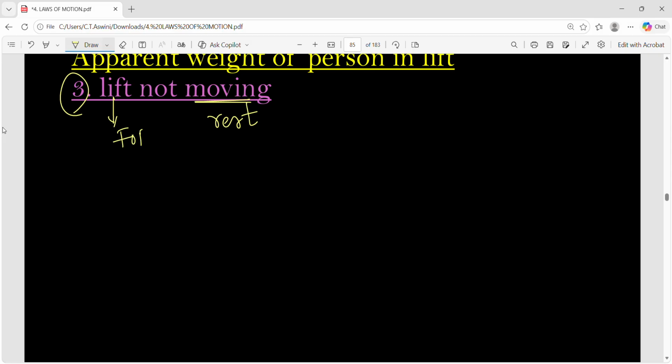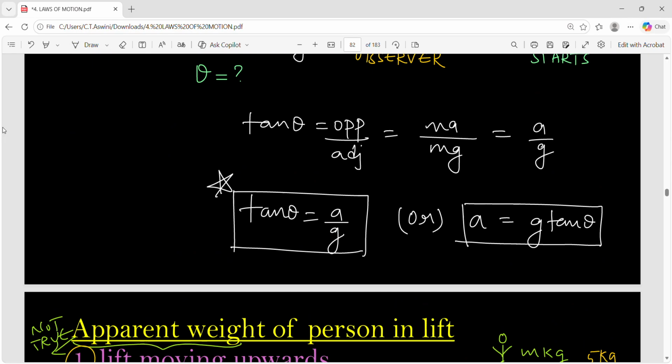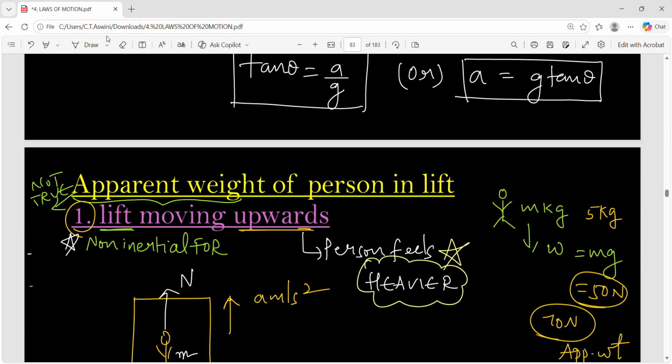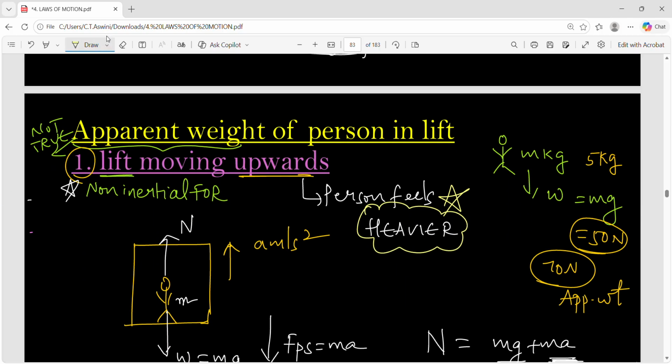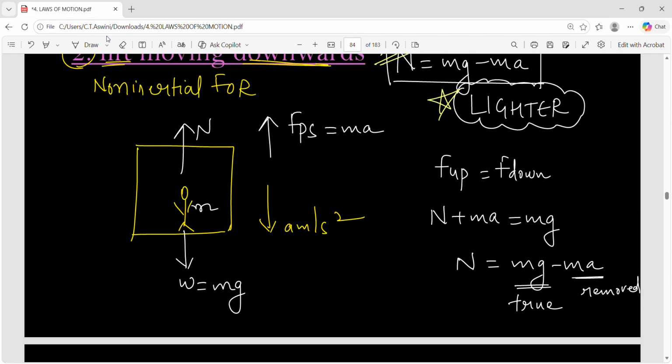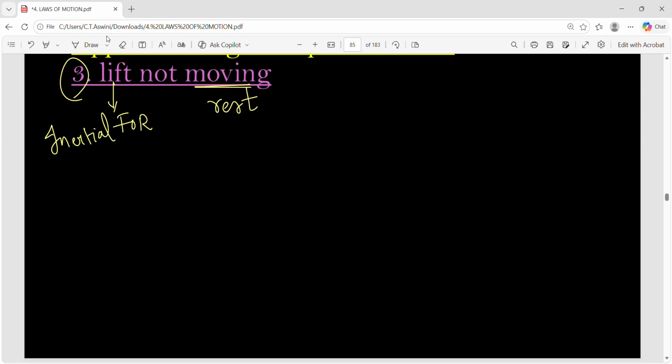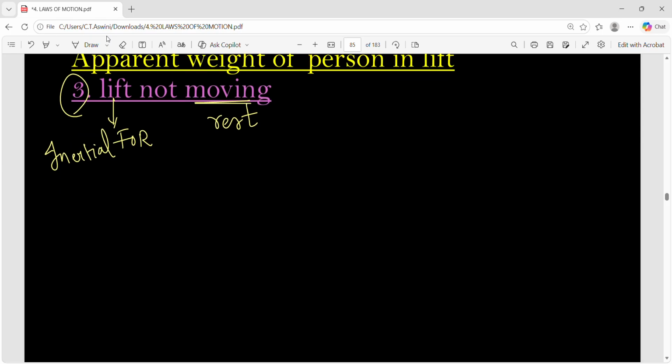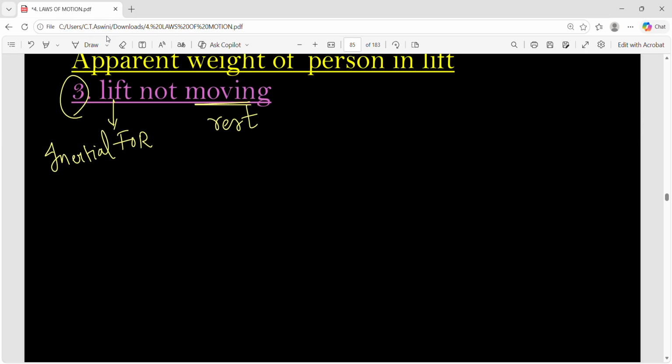So the lift is basically the frame of reference, and this frame of reference is at rest. That means it's an inertial frame of reference. If you take the previous cases, the lift is a frame of reference and that lift is actually moving. That's why it's a non-inertial frame of reference. You got this difference? Simply saying lift is an example of non-inertial frame of reference is wrong. A moving lift is an example for a non-inertial frame of reference, and a stationary lift is an example for an inertial frame of reference. Got my point?